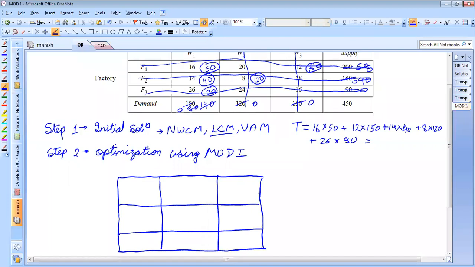Calculate, students, please tell me the answer. What is the cost of transportation?